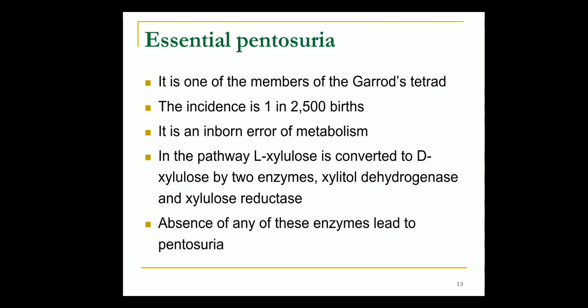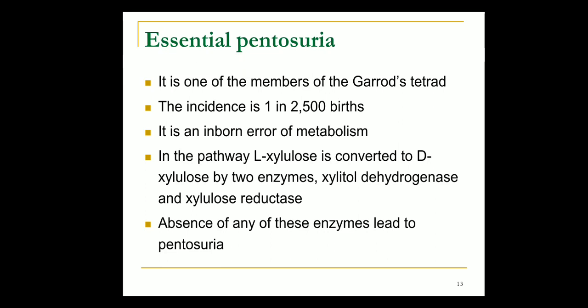There is a condition called essential pentosuria related with this uronic acid pathway. This comes under Garrod's tetrad. You would have studied this in one metabolism. Which metabolism it is, go through the textbook and make a note of it. I won't tell you what tetrad and in what metabolism it comes. There are 4 conditions in that, and one condition is essential pentosuria.